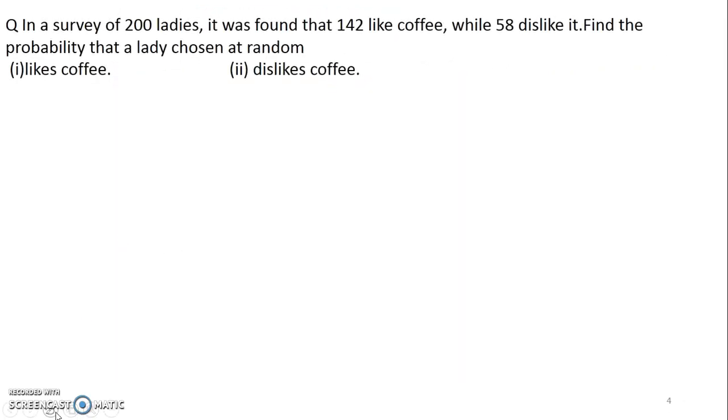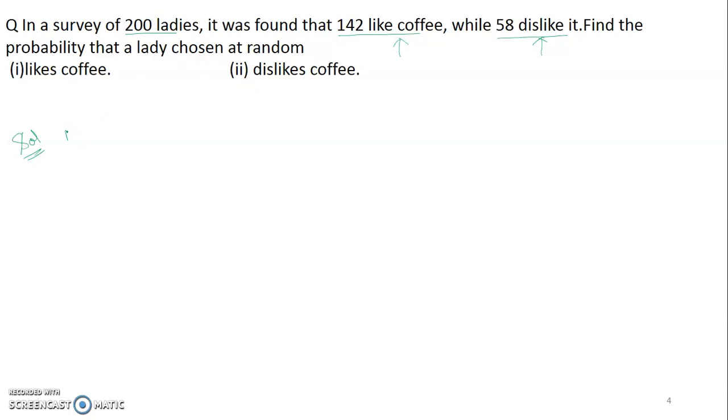Now this is another question. It says, in a survey of 200 ladies, it was found that 142 like coffee while 58 dislike it. This is given to us: 142 like coffee and 58 dislike. Find the probability that a lady chosen at random, first part, likes coffee, second part, dislikes coffee.